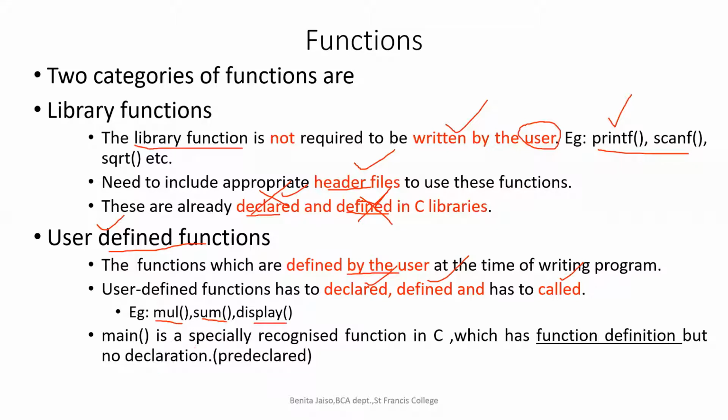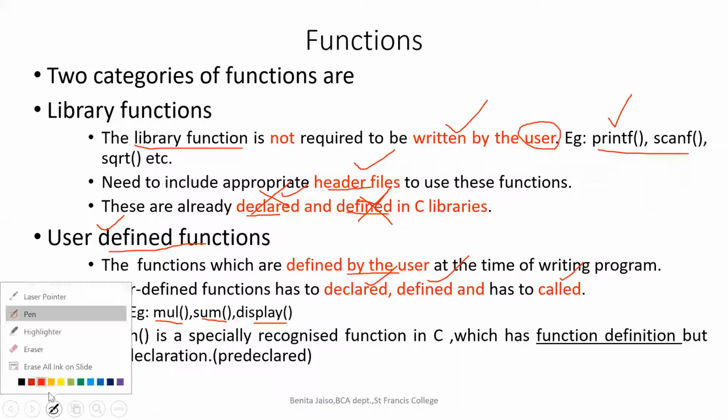And main is a specially recognized C function. What are the three things which are essential for a user-defined function? A function has to be declared, it has to be defined, and it has to be called. We are going to learn more about it. Any function which is defined by the user, we have to make sure we follow these three things.